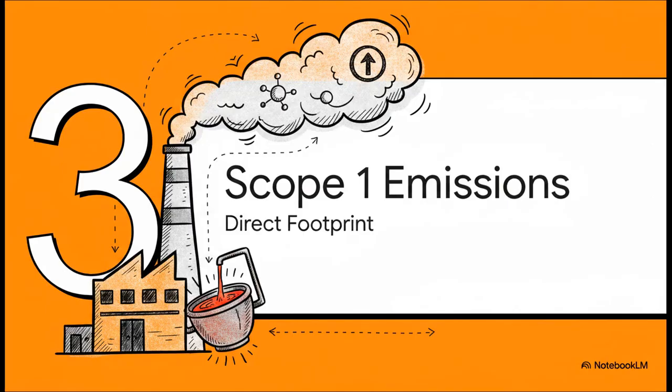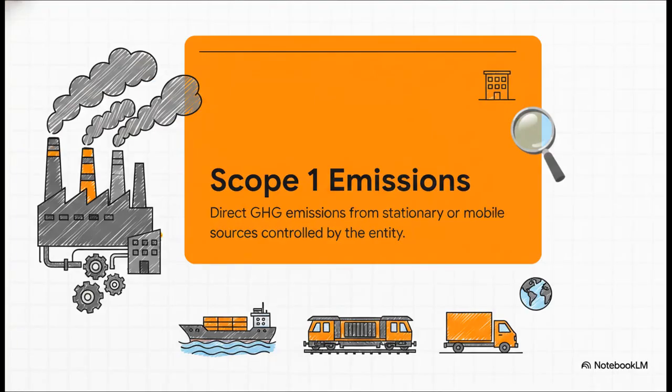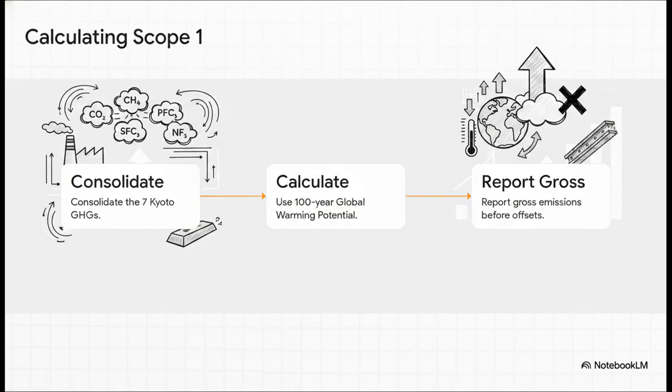Which leads us nicely into part 3, quantifying Scope 1 emissions. Before we start doing the math, we really need to establish our boundaries. Scope 1 refers strictly to the direct emissions from sources that your company owns or controls. According to the standard, this includes both stationary and mobile sources. Now, for a steel producer, we aren't just talking about a couple of office buildings. Oh no. We're talking about massive, towering production facilities, plus product transportation fleets that span marine, road, and rail operations, the whole shebang. So how exactly do we calculate this under metric EM-IS-110A.1?